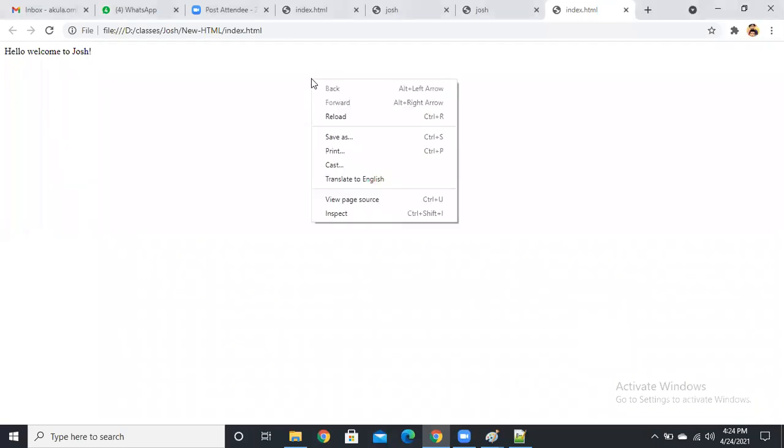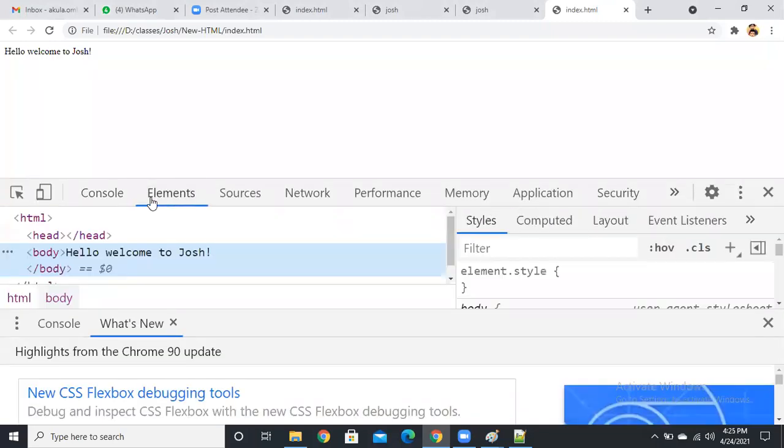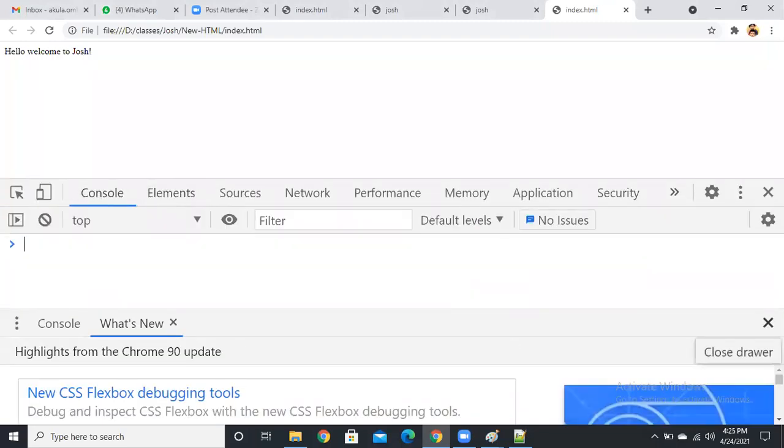The first one. Why? Because in HTML, it's a case insensitive language, and there are no errors. You can't find any error anywhere, guys. Simply, if you go to the inspector, the development tool, you just click development tool, or you can use F12 also. Then you won't get any errors here.